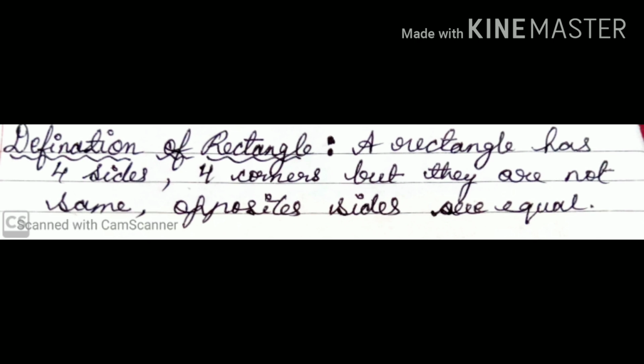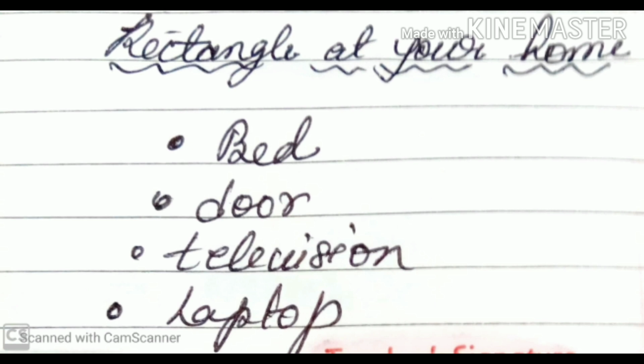Let's see what rectangle objects we observe in our surroundings. Firstly, rectangles at your home. What are the things which we see in rectangle shape in our home? That is bed, door, television and laptop.